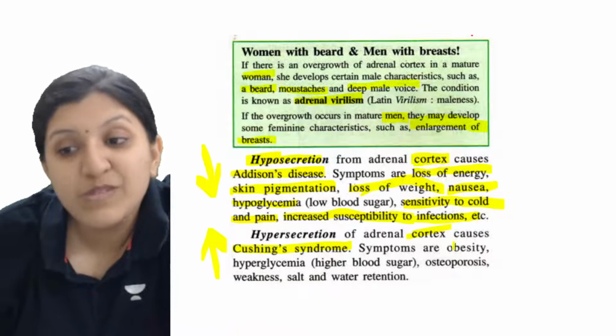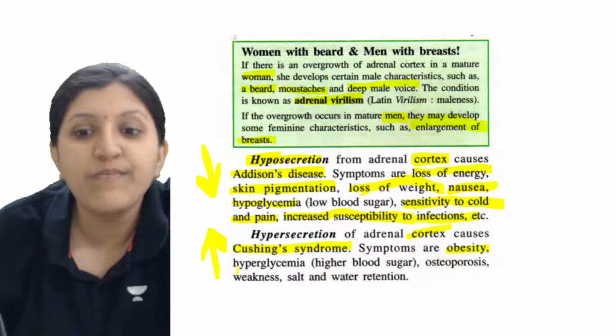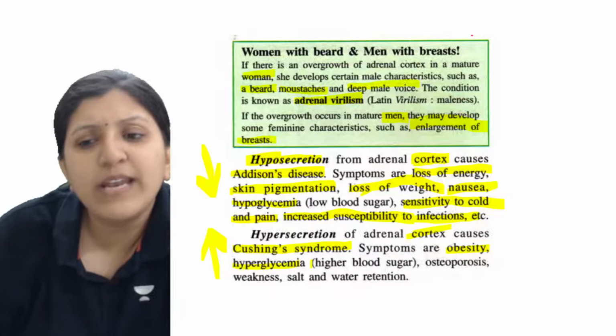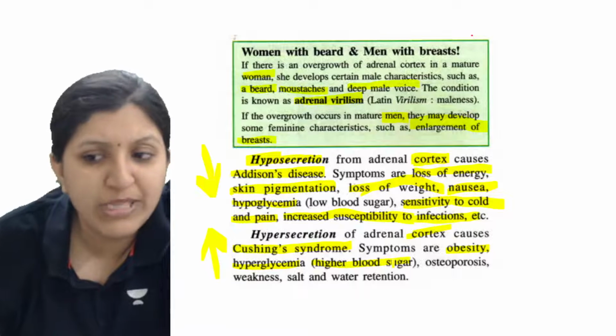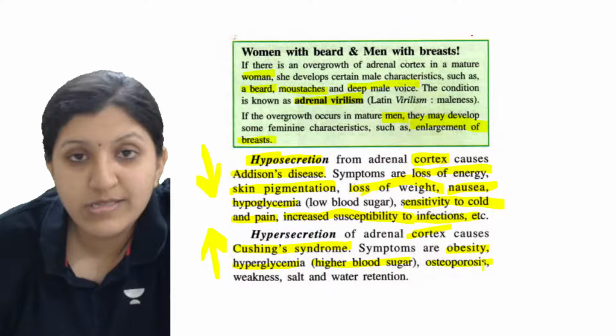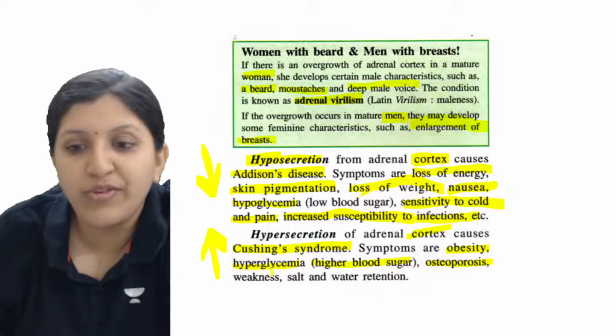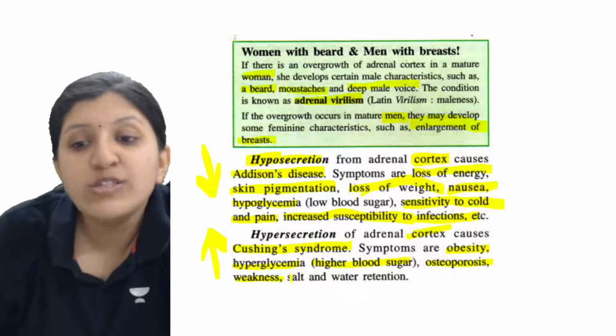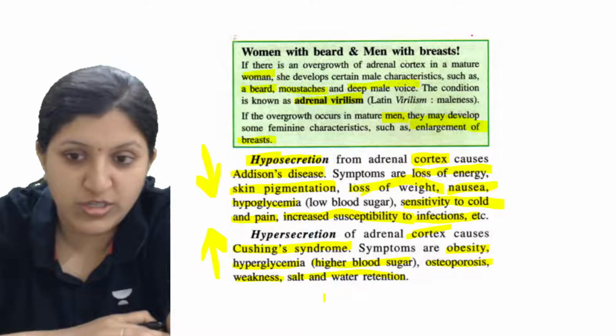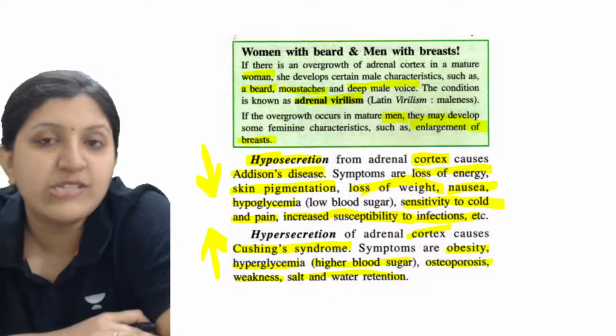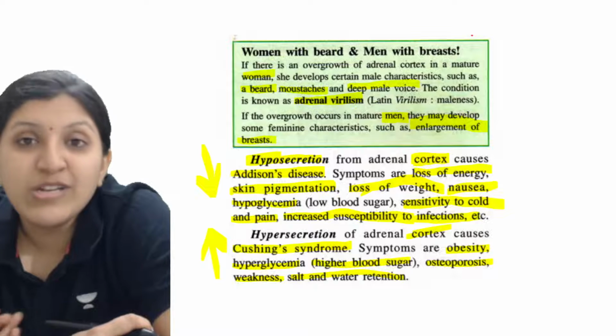Symptoms are obesity, hyperglycemia, that is higher blood sugar, osteoporosis, like weaker bones, weakness, and salt and water retention. So all these are associated with the adrenal cortex.